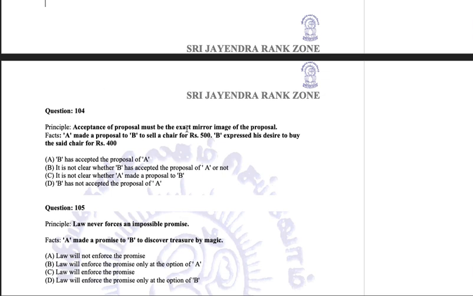Acceptance of proposal must be the exact mirror image of the proposal. A made a proposal to B to sell a chair for 500. B expressed his desire to buy the said chair for 400. B has accepted the proposal of A. It is not clear whether B has accepted the proposal of A or not. It is not clear whether A made a proposal to B. B has not accepted the proposal of A. Very easy answer. He has made a counter offer.